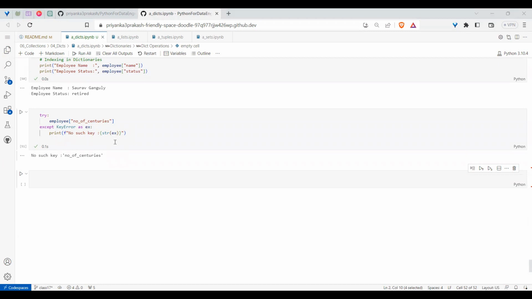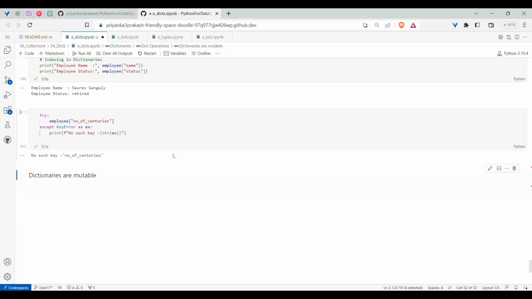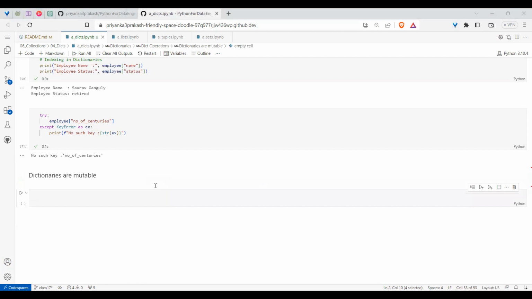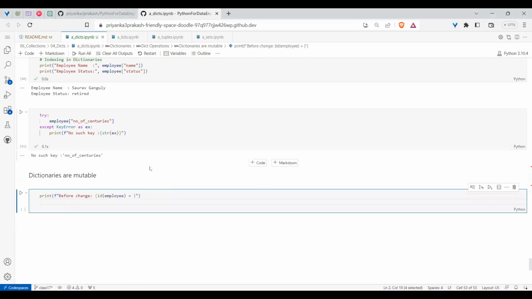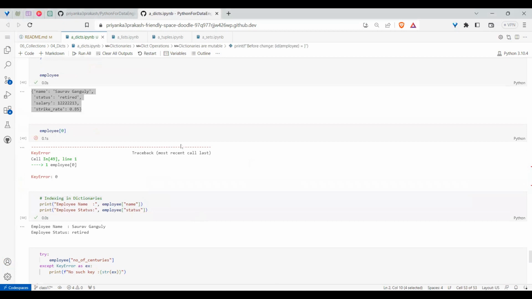First and foremost, in the operations, you want to check whether dictionaries are mutable or immutable. I want to prove that dictionaries are mutable. Mutable means they should support change, but the change should be in place. Means before doing the change, I will ask what the address location is, and after that I do the change. What does the change mean? Let's say I have a key, which is status, which is retired, which I want to change.